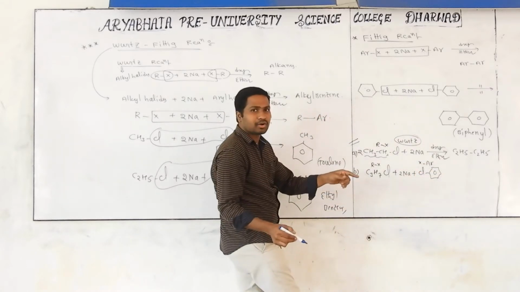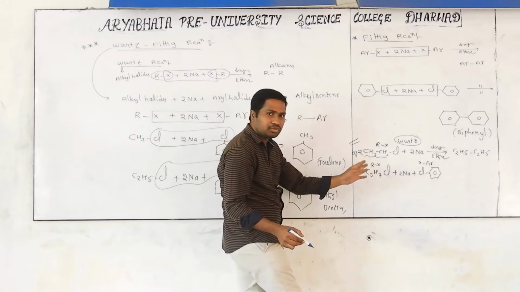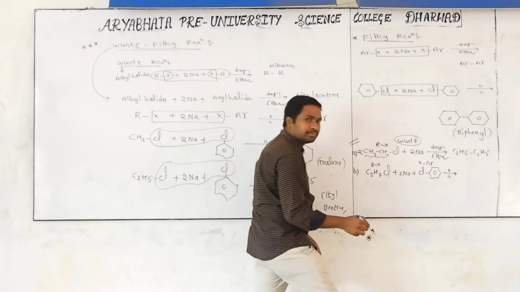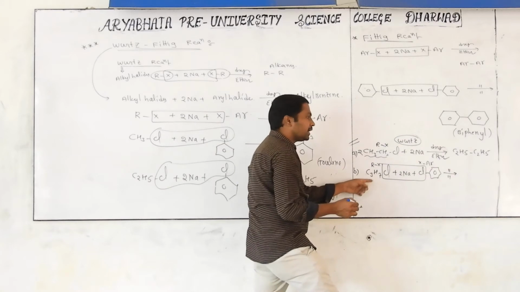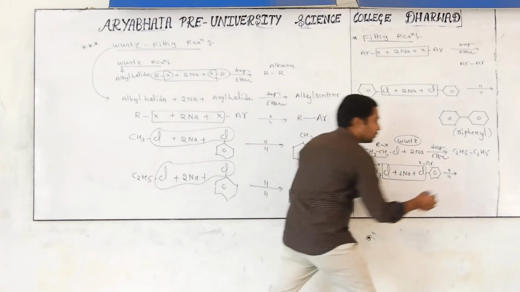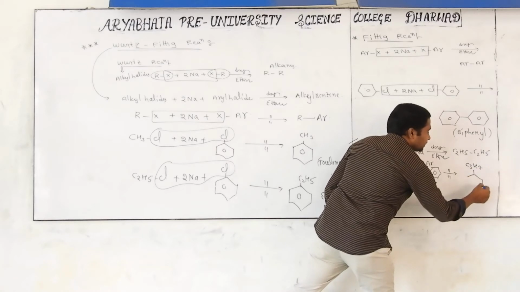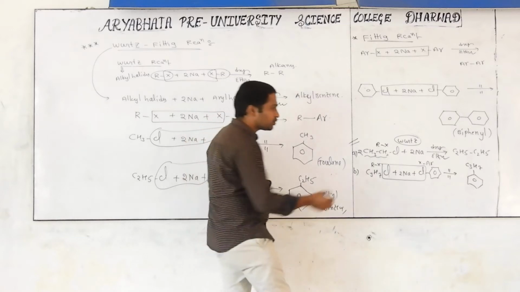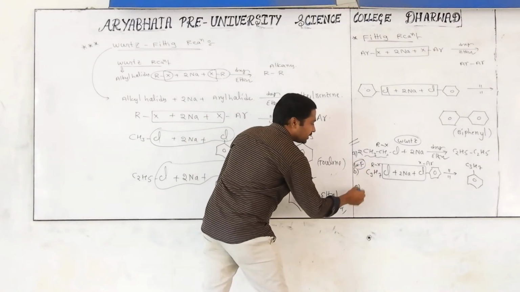Mixing, crossed, means one is alkyl, another one is aryl. Wurtz and Fittig together is nothing but a Wurtz-Fittig reaction. Then what is the product? Here also, 2 moles of NaCl will be eliminated. Then alkyl group is connected with that aryl group. Then we are getting C3H7 and benzene. Is it clear? This is called which one? Wurtz-Fittig reaction.